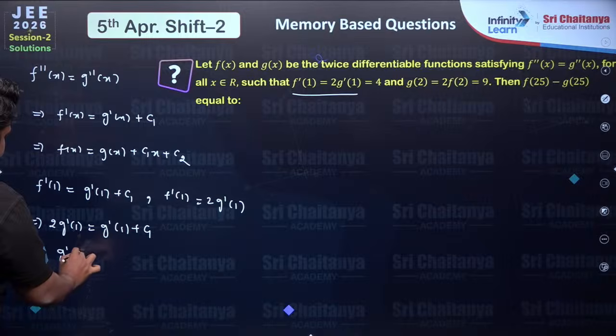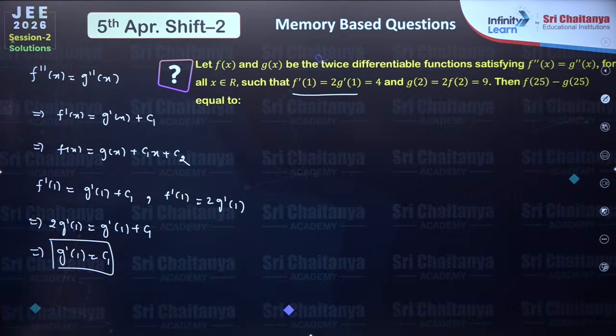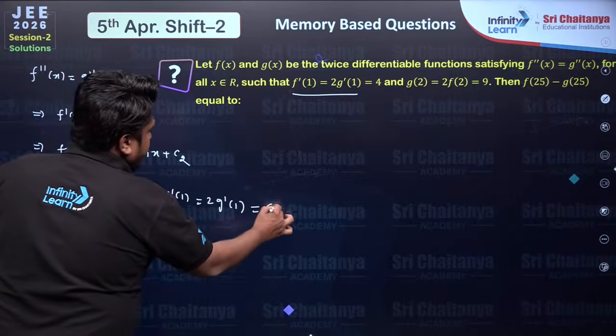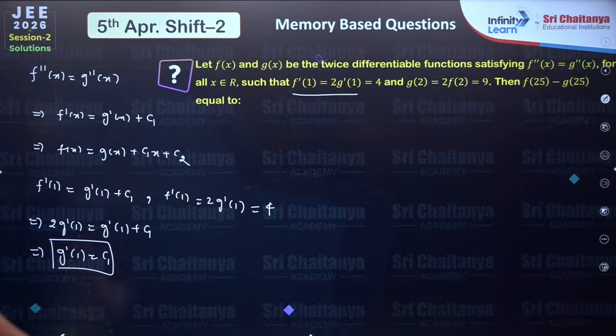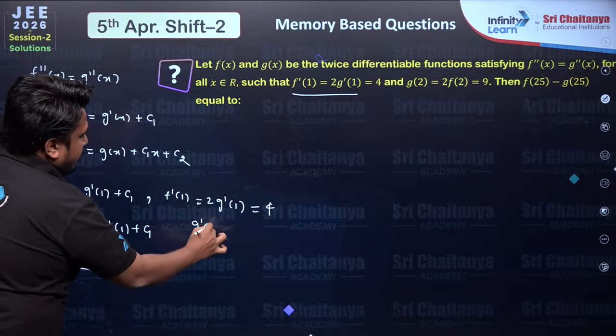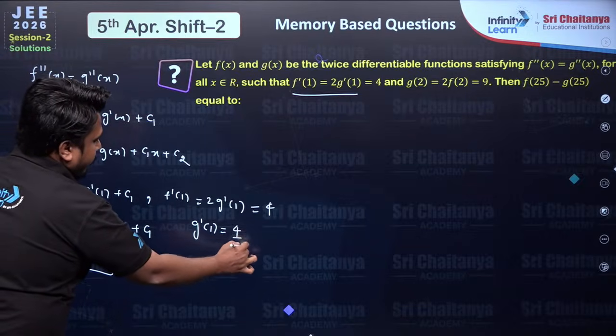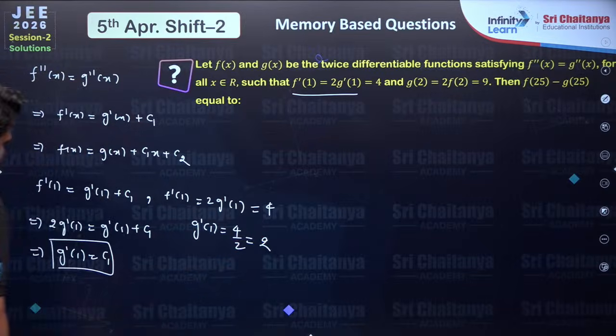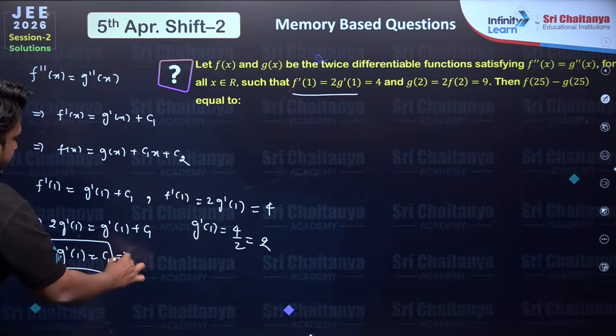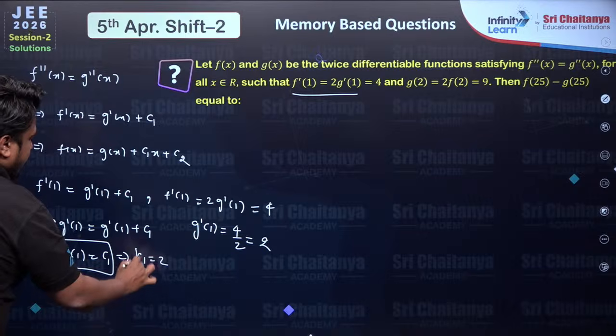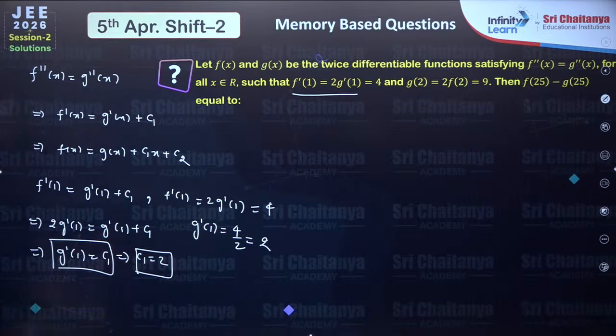That means g dash of 1 is equal to c1. We got the first constant. Now again, this value is given equal to 4, right? So g dash of 1 can be 4 by 2, so 2. So from here we have c1 is equal to 2, right?